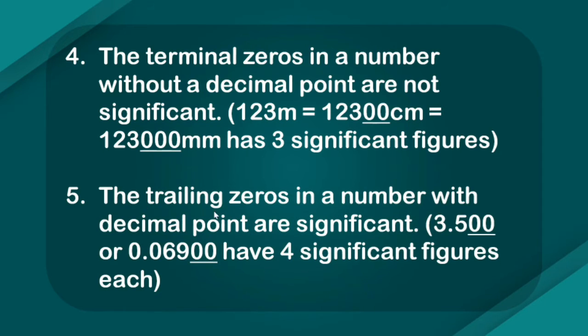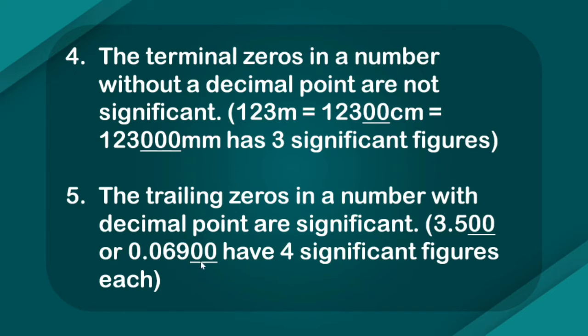Last one, the trailing zeros in a number, again ending zeros in a number with decimal point. The last case was for without a decimal point. So now the trailing zeros in a number with decimal points are significant, so 3.500, the underlined zeros here, they are significant. But if these two zeros were before 3 and the decimal point was before them, they would not have been counted, like in the third rule.